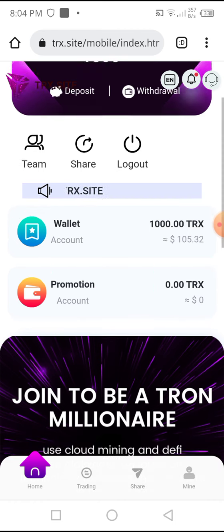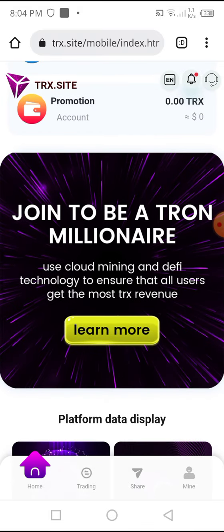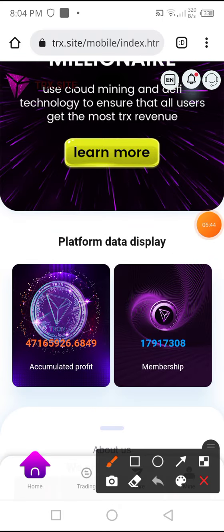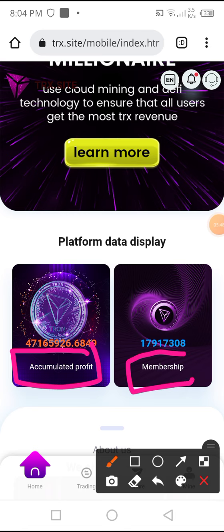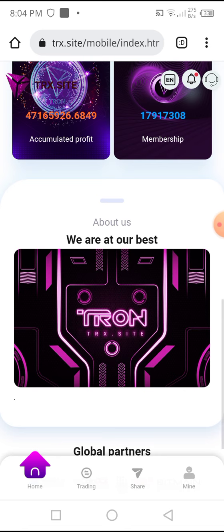And down below you can see my wallet, and a button to join and be a Tron millionaire. This is the trading option. I will give you a complete review if you watch the whole video. And down below you can see a platform data display. These are the accumulated profits of this website, and this is the membership of this website. You can see that this website has a very large number of members.